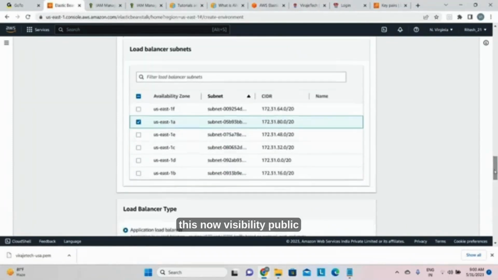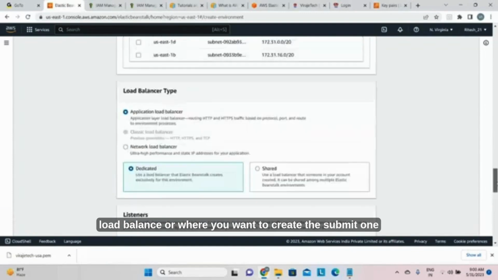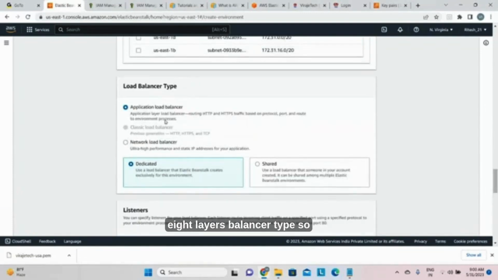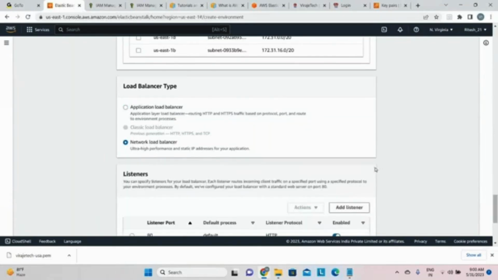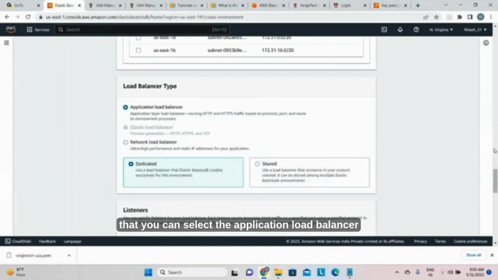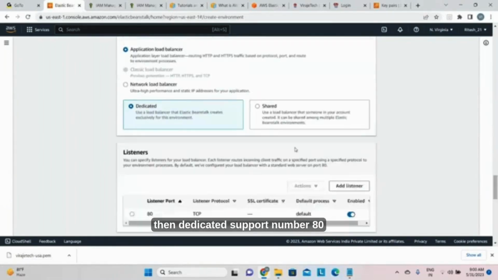Now visibility public, load balancer, where you want to create it, subnet 1A. Load balancer type, so application load balancer or network load balancer. Nowadays in the market, application load balancer is used. Higher level configuration will be the network load balancer. Suppose you select the application load balancer, then dedicated, port number 80.